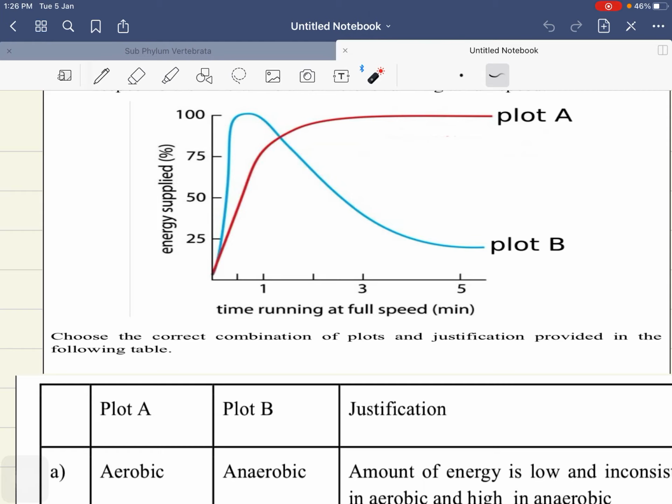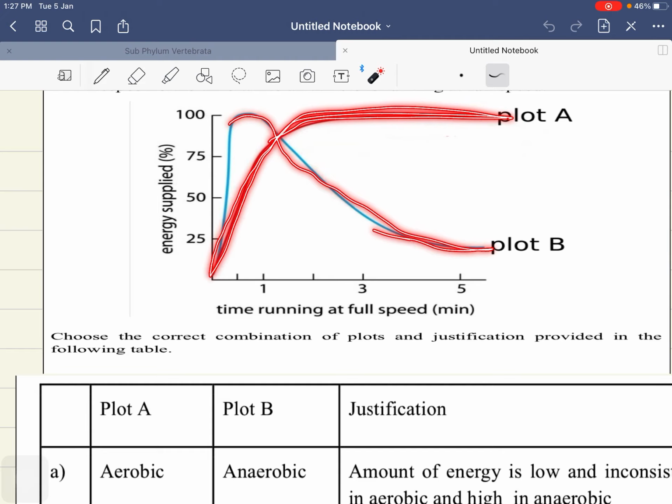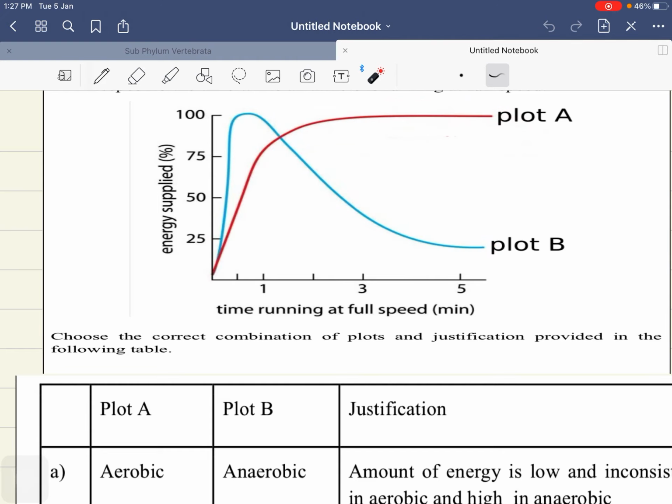So here, energy supplied is very constant in the red line, but here energy supplied is going down in plot B. Suddenly you will see that energy supplied is even less than 25.